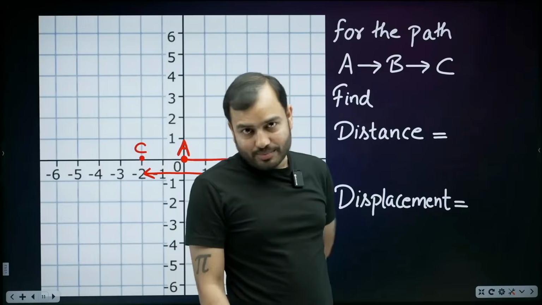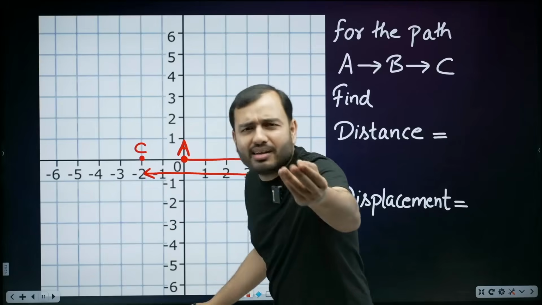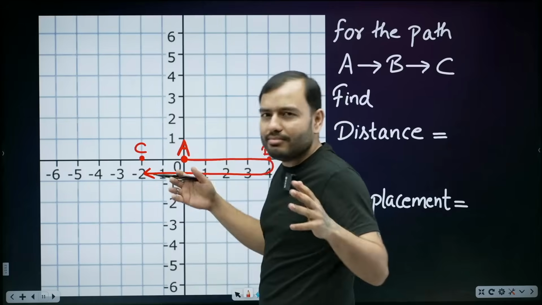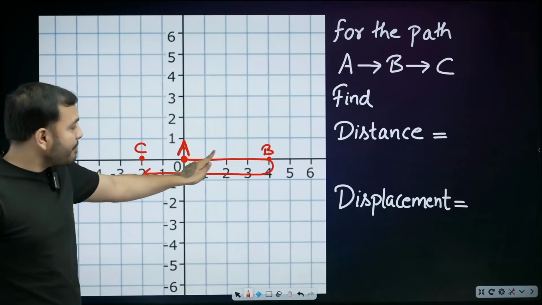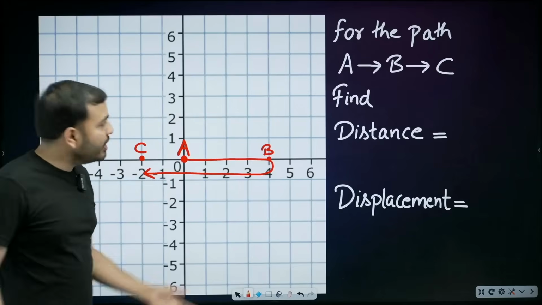Now let me show you another beautiful example. See the beauty of physics, sir. Just look for a moment. An object starts from A, reaches B, then goes to C. The same question again.